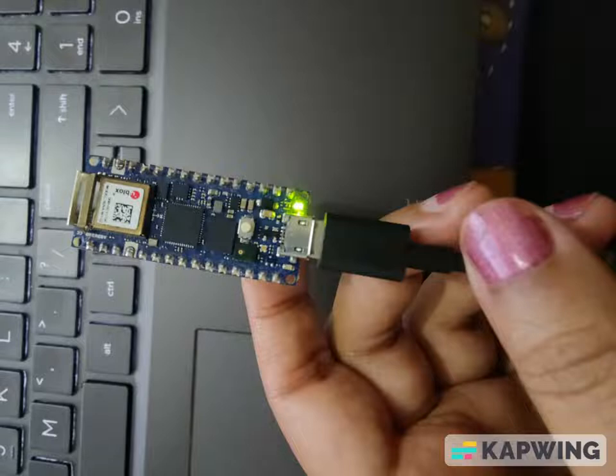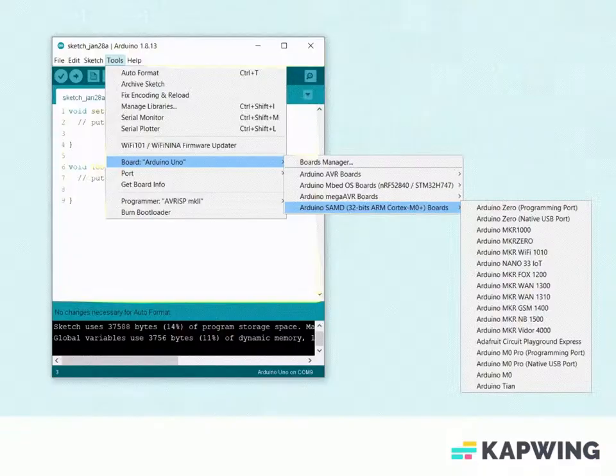So I am Jaspreet and I am going to demonstrate the 2.2 task of SIT210. For this we need an Arduino Nano IoT 33 and a B-type cable, and the software named Arduino IDE. First we have to install a library known as SAMD for configuration of the Nano IoT 33.